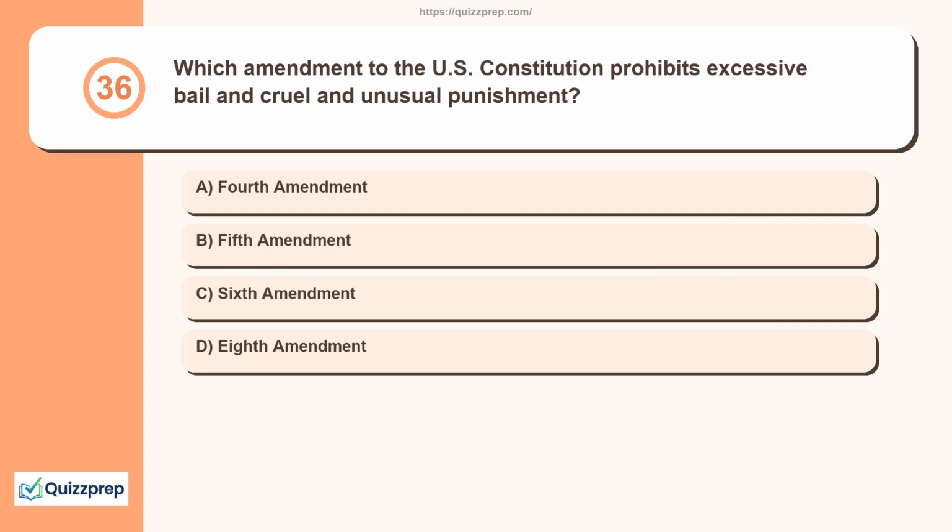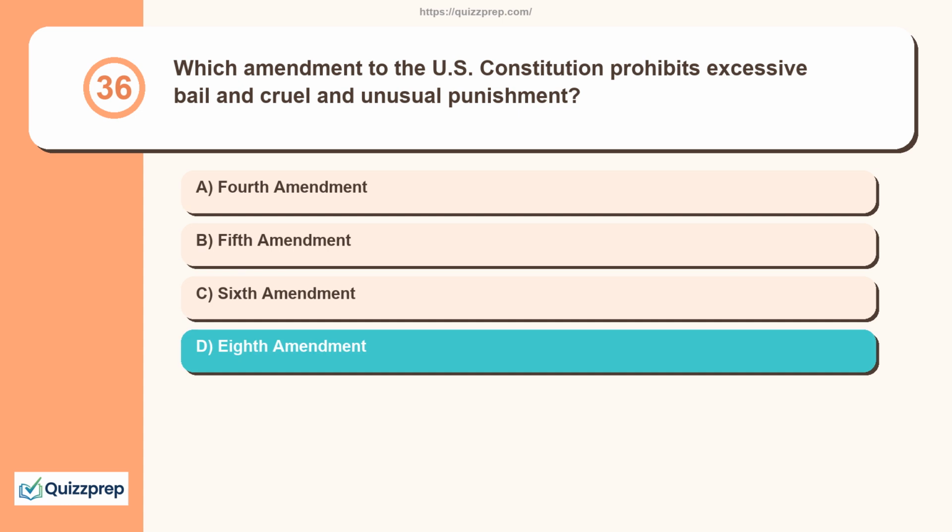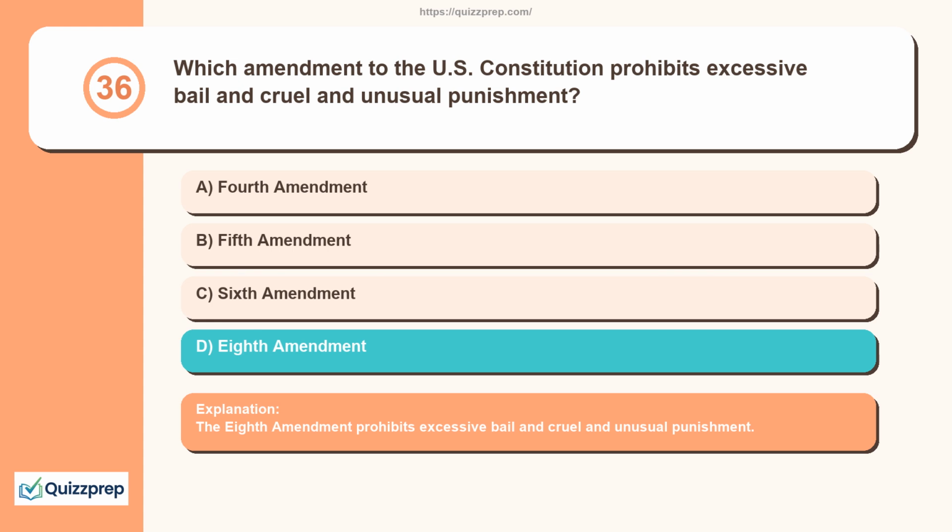Question 36. Which amendment to the U.S. Constitution prohibits excessive bail and cruel and unusual punishment? Fourth Amendment, Fifth Amendment, Sixth Amendment, Eighth Amendment. The Eighth Amendment prohibits excessive bail and cruel and unusual punishment.